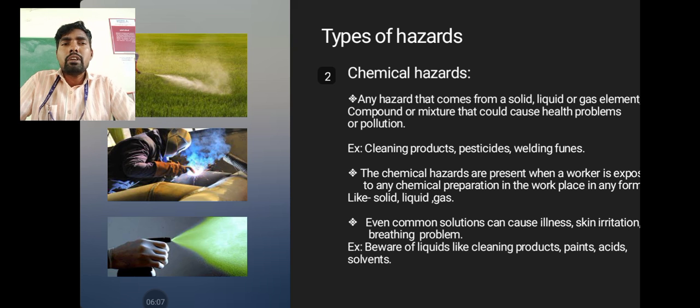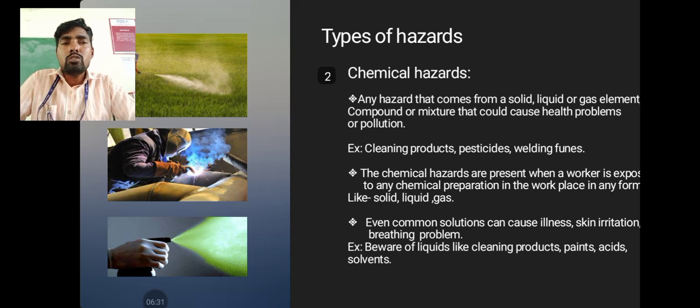So next one, chemical hazards are presented when a worker is exposed to any chemical preparation at the workplace, in solid, liquid, or gas form. As I already told you, at any industry working point, the workers produce pollution in three ways: solid formation, liquid formation, and gas formation.